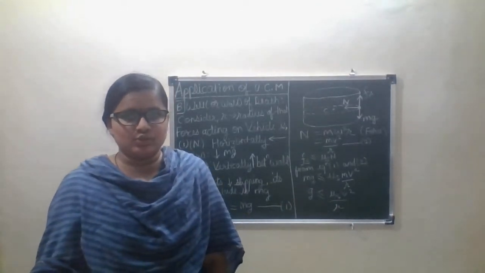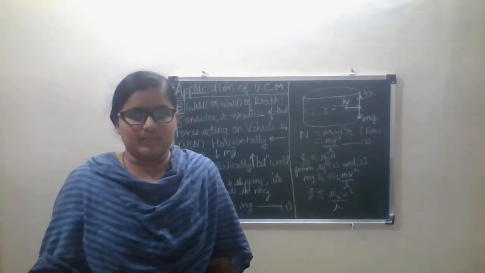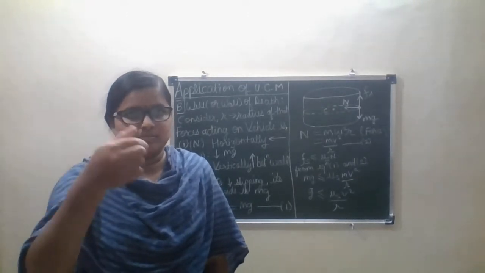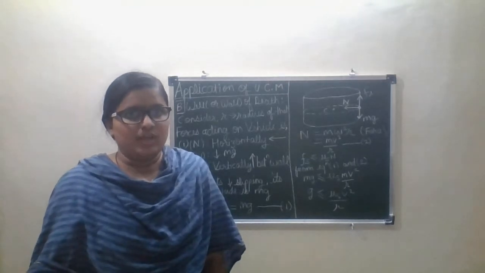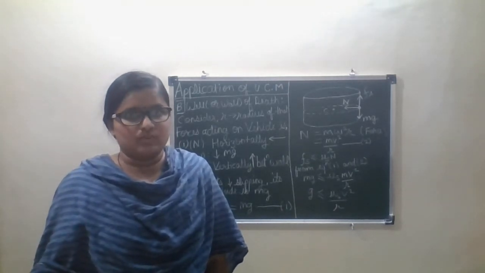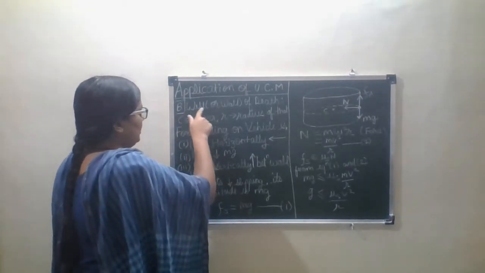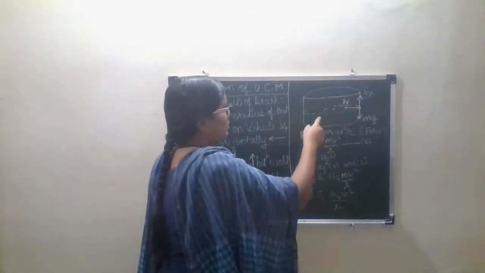Now in the application of uniform circular motion, we have seen the first application, a vehicle moving on a horizontal circular road, and the second application is the well of death, or wall of death. Here in the diagram, this is the well.